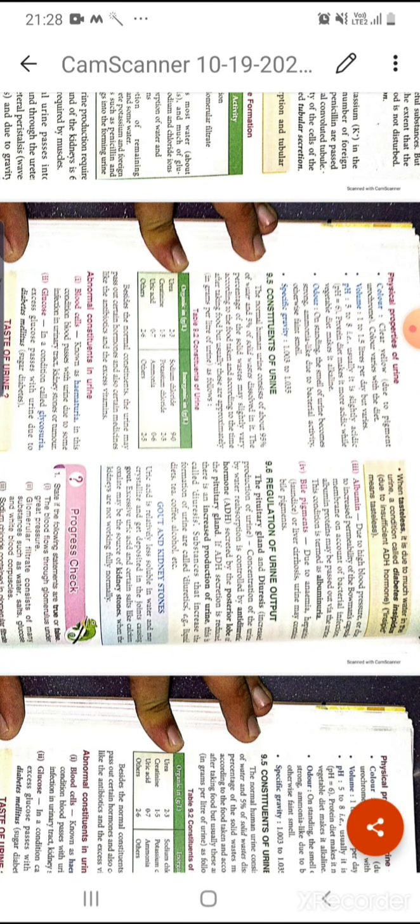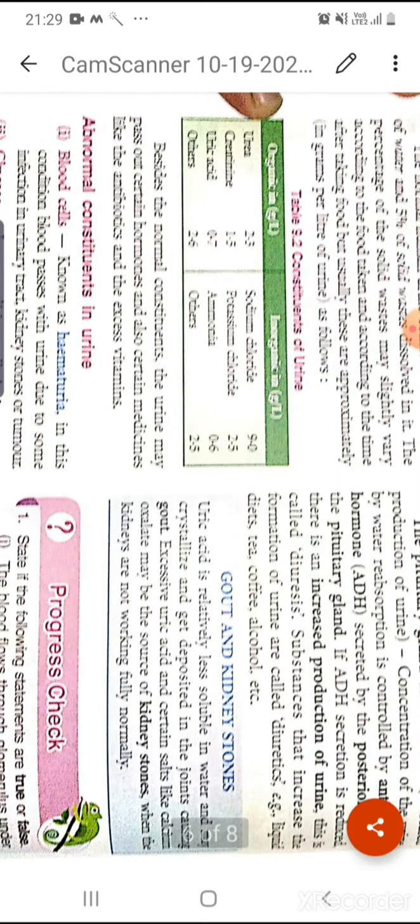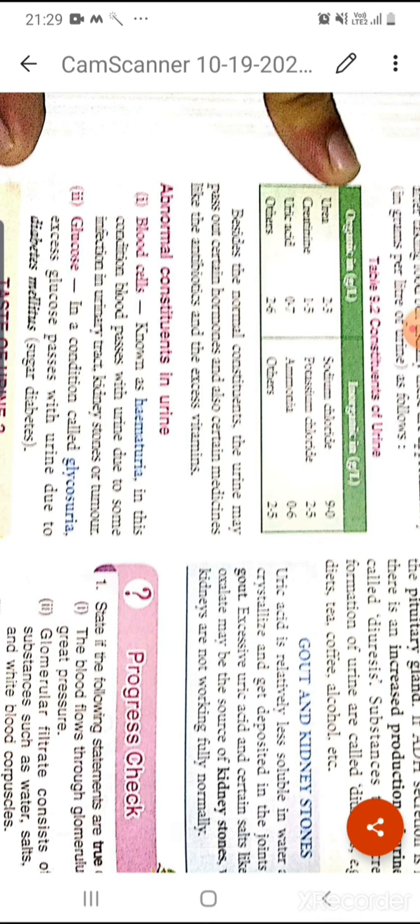Now the physical properties of urine: the color is actually clear yellow, volume is 1 to 1.5 liter, pH almost 5 to 8, somewhat acidic in nature, and odor is there sometimes because urea and ammonia are present. And what are the constituents of urine? Urea, uric acid, creatinine, these are organic, and some inorganic salts like sodium chloride, potassium chloride, ammonia, so all these are present in urine.